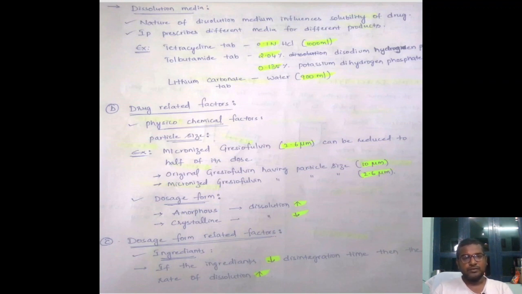If you go towards the next one, which is nothing but dosage form, here the dosage form will be of two types: the first one is amorphous form and the second one is crystalline form. Amorphous form is nothing but the drug in powder form. The powder means the particles will be of very small size. So if the particle size is very small, then the dissolution process will take place in a very short span of time, very effectively, and at the same time the bioavailability will be more.